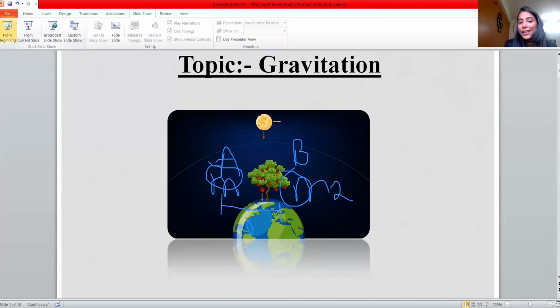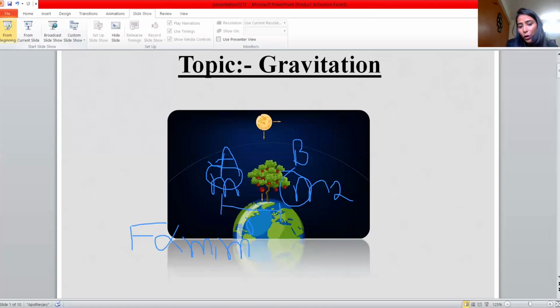If you want to find how much force is exerted between the two objects, you can use this formula, and this definition was given by Newton. Force is directly proportional to the product of their masses, meaning we multiply their masses.